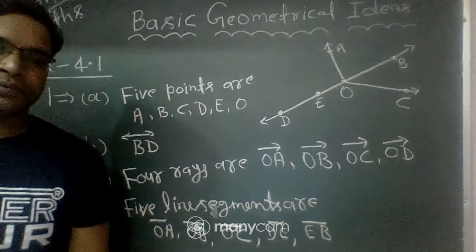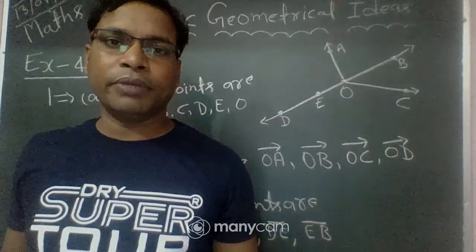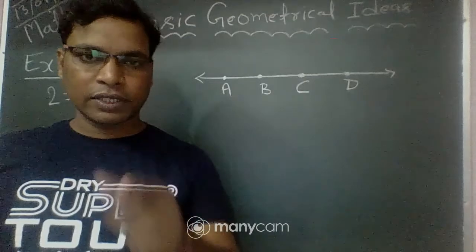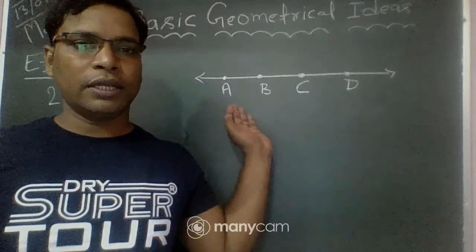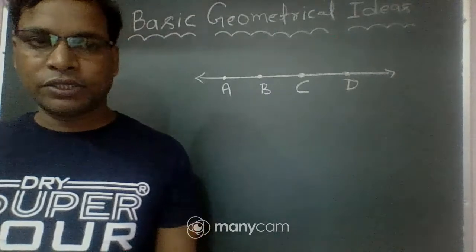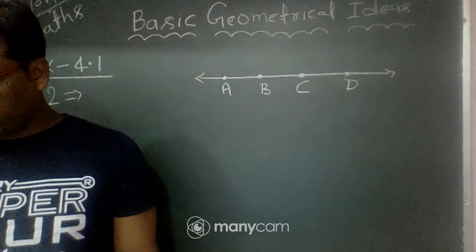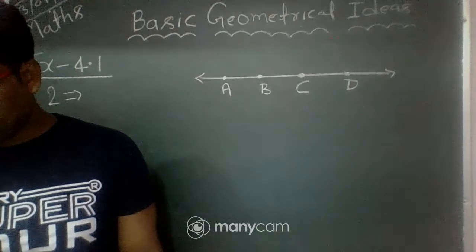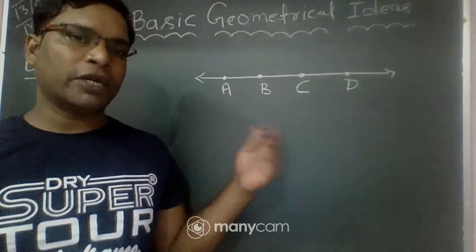Now next question, question number 2 of exercise 4.1, chapter 4, basic geometrical ideas. This is the given figure. You can see a line, and it has different points A, B, C, D. So what is question 2 here? I read this question: Name the lines given in all possible ways, choosing only two letters at a time from the four given.